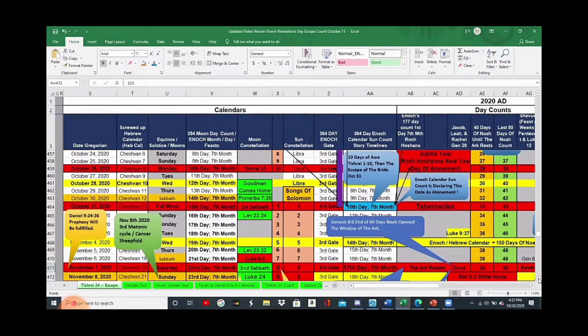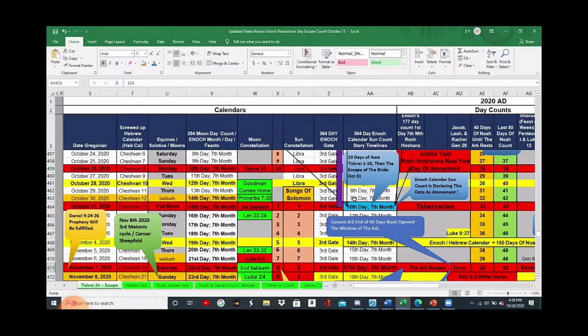I want you all to focus in on this. Although the moon is testifying that this date, October 31st, is the 7th month, 15th day, Tabernacles, the sun count, the sun is testifying that this day is the 7th month, 10th day, which is the Day of Atonement. Isn't that shocking? We now have the Enoch calendar. Moon count is counting this day, October 31st, as the Day of Tabernacles, and the sun is testifying that this day is the correct Day of Atonement.